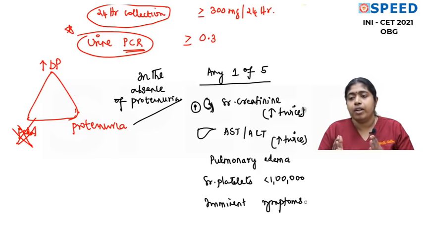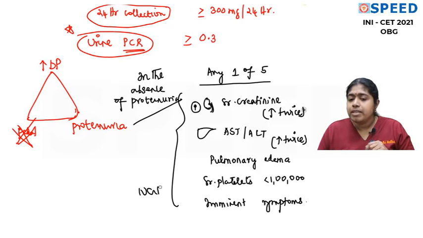So, all these things are important. So, increased BP plus proteinuria is equal to preeclampsia. In the absence of proteinuria, if you have any of the 5, very easy to remember, liver, kidneys, lungs, platelets, imminent symptoms, then you can make a diagnosis of preeclampsia. Now, previously, in this list, a UGR was there. Now it is not there. So please also make a note of this point. So any end organ damage, increased BP and signs of end organ damage, even without proteinuria, you make a diagnosis of preeclampsia. So all these things are very common to the OPD diagnosis of preeclampsia.